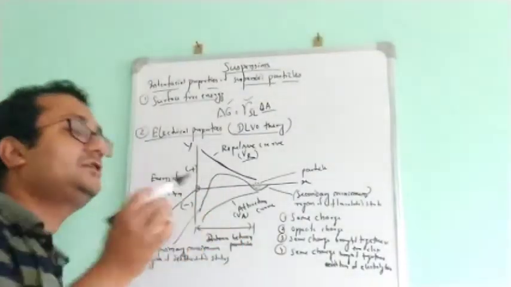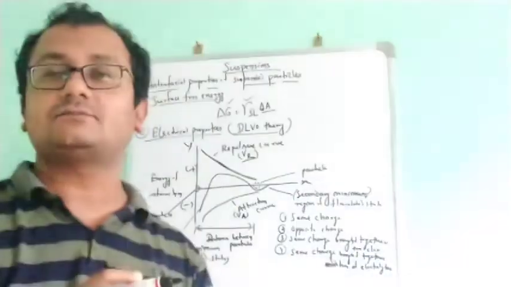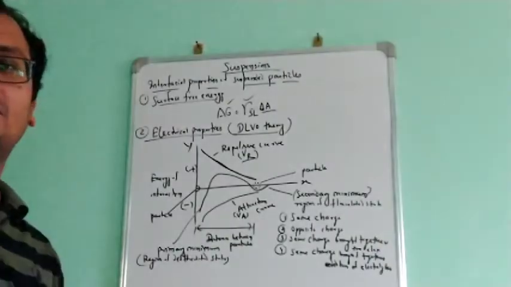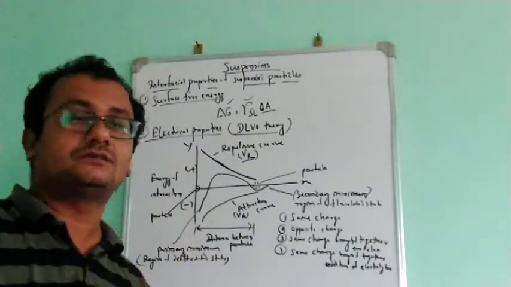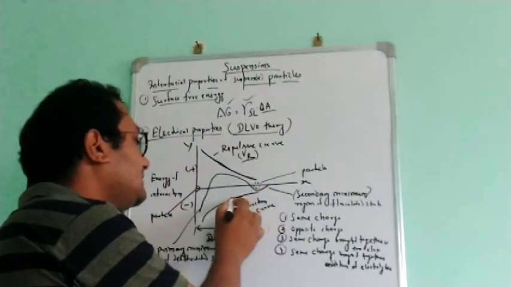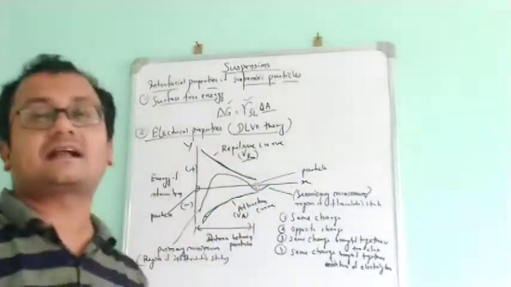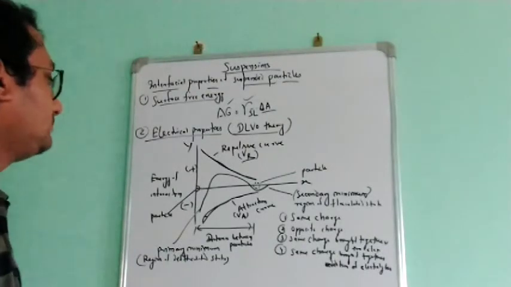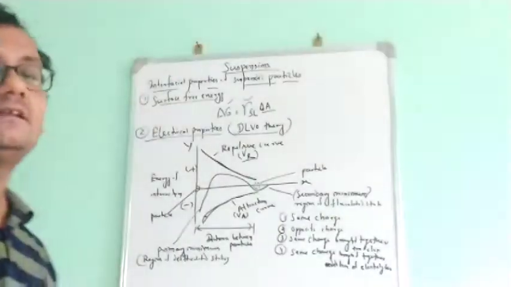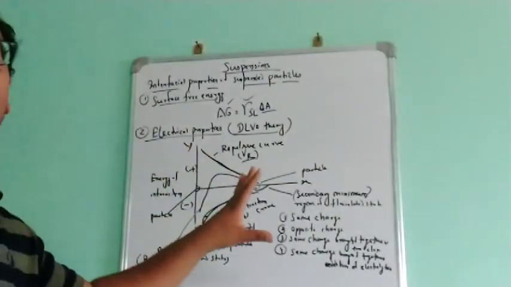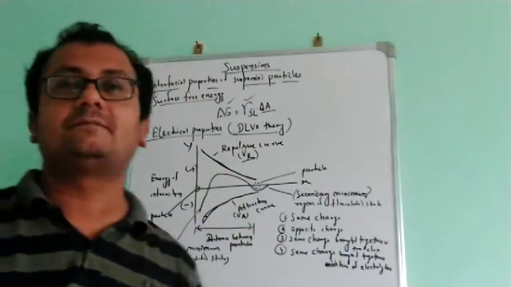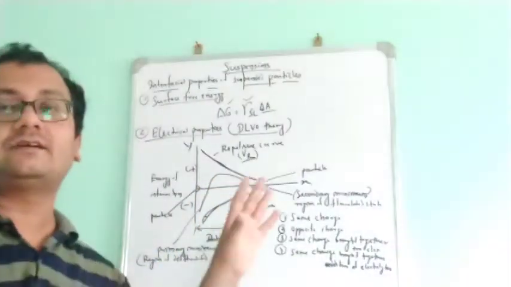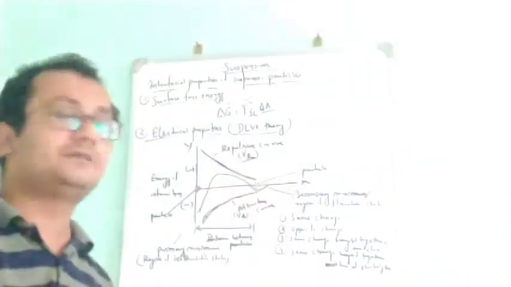And another phenomenon: if you take two opposite charges, then definitely there will be an attractive force between them, and they will try to come closer. So here this curve is known as the attractive curve, or forces of attraction will occur. Now if you take a normal interaction between two solids and liquids, then it will be different. It may show an attractive force or it may be a repulsive force.